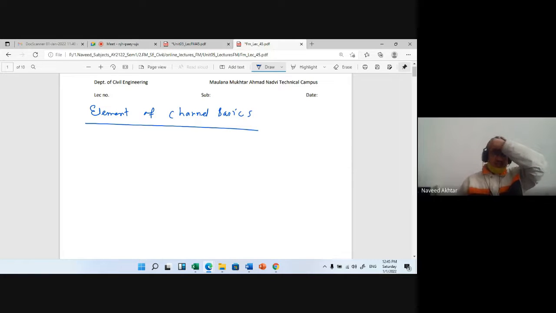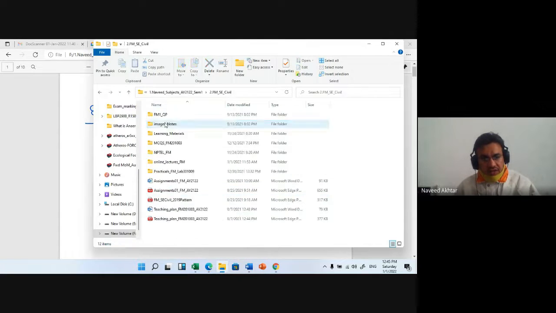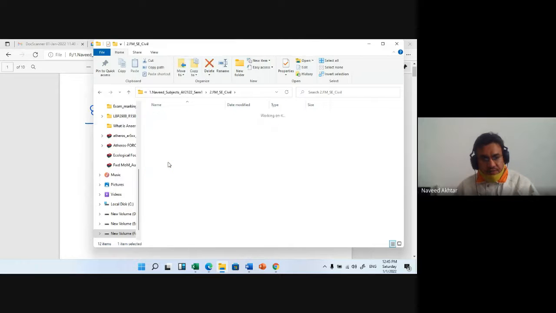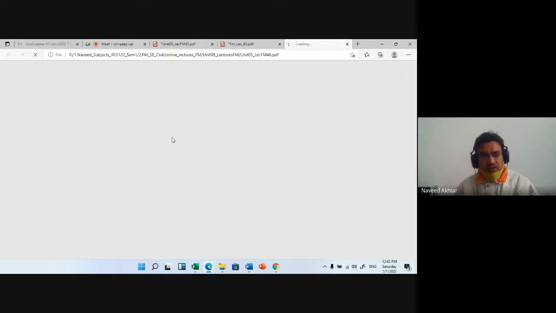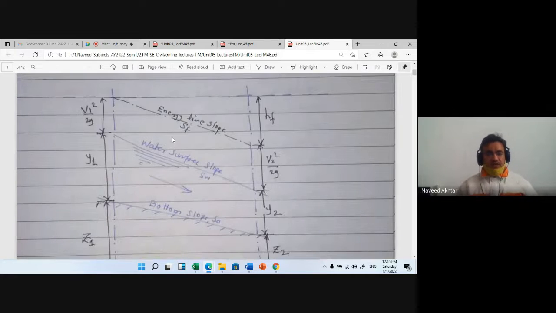The diagram I have already drawn, so there is no need of drawing here, it requires much time. We will directly go to the notes, lecture number 46. You can see the limits of the channel section.